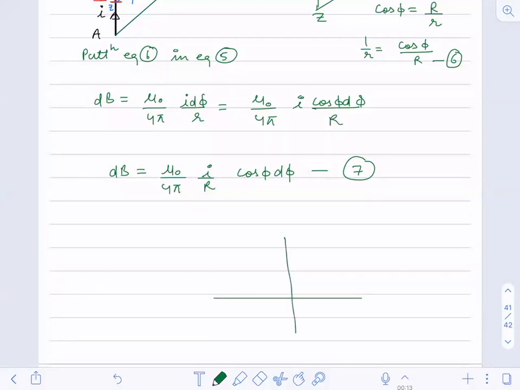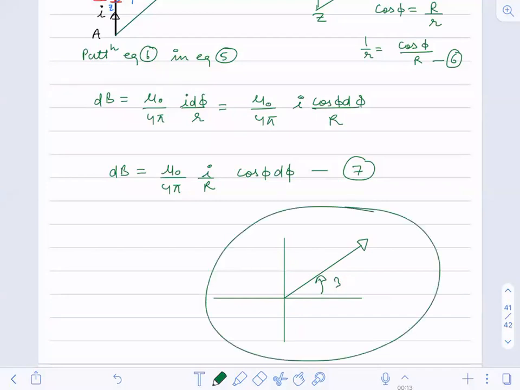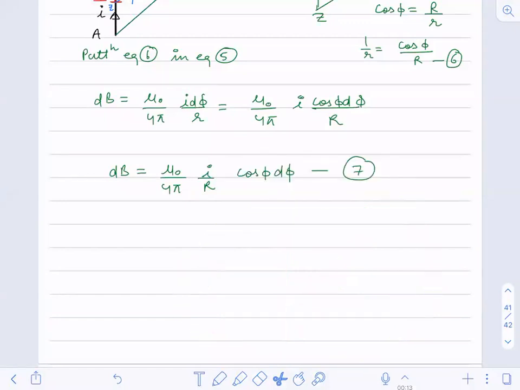If this is 30°, is this clockwise or anti-clockwise? This is anti-clockwise. Clockwise angles are negative. Anti-clockwise angles are positive.